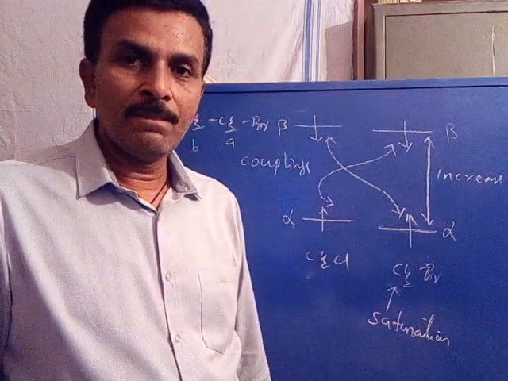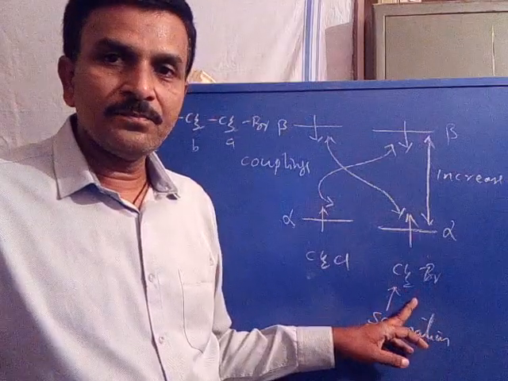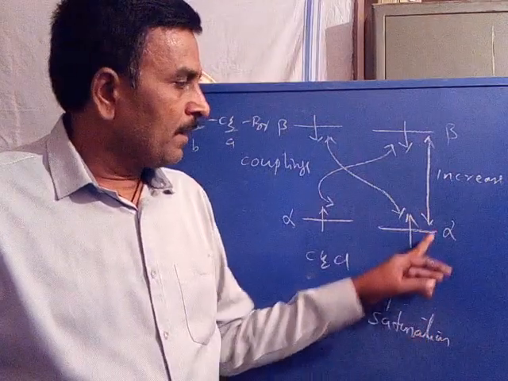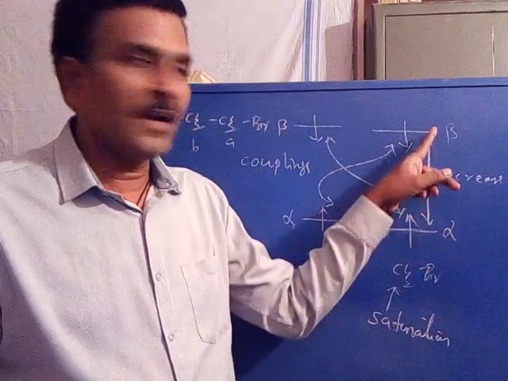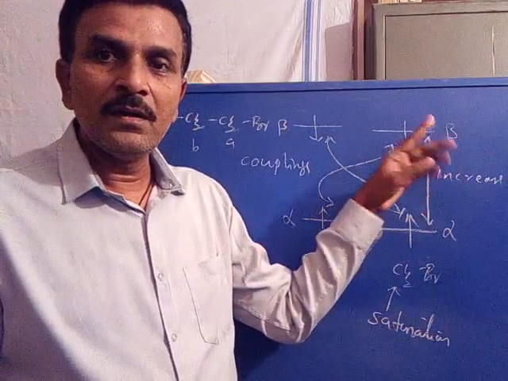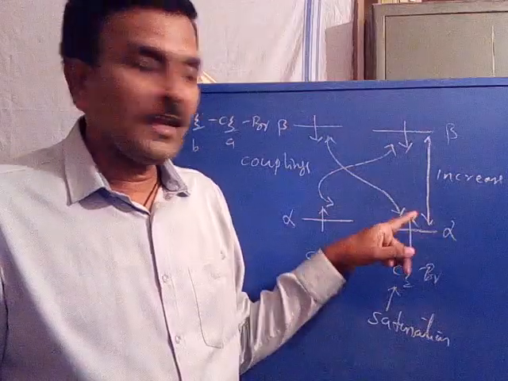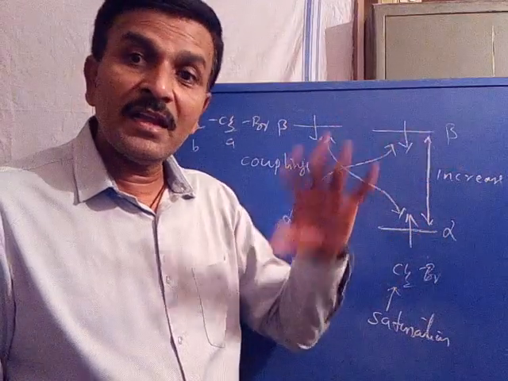When we saturate this CH2Br, its nuclear spin transitions are rapidly increased between alpha and beta, so the lifetime of the nuclei either in alpha or in beta decreases.